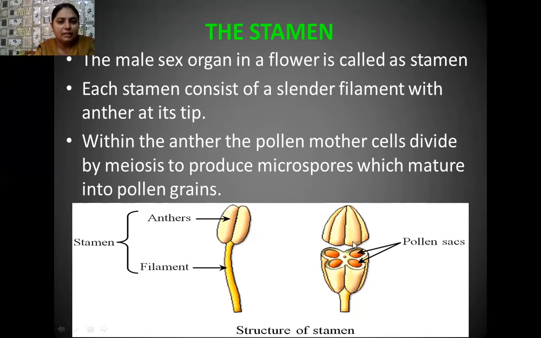When we take the transverse section of the anther, what do you see? Initially, the anther is a bilobed structure, but when we cut the anther from the middle in a transverse manner, you see that it is tetralobed, and each lobe of the anther is known as a pollen sac. These pollen sacs are initially shallow pocket-like structures, but later they deepen and are filled with pollen grains formed by meiosis in the microspore mother cells. So many pollen grains are formed in these pocket-like structures, which are known as pollen sacs.